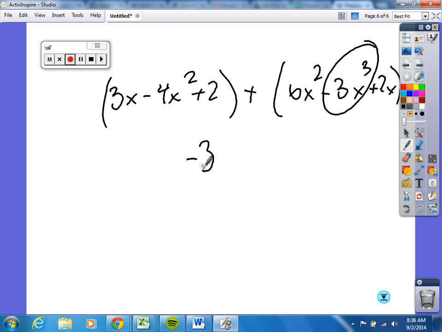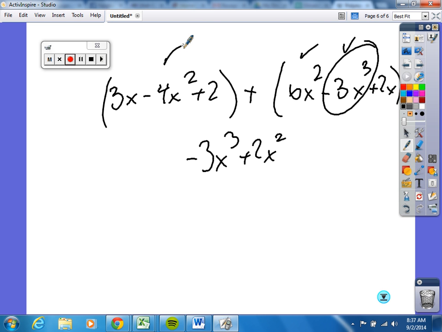I'm not quite sure. I'm going to help you out. Okay, what's the next highest number up? X squared. So therefore, is there anybody that has an x squared just besides that negative 4x squared over there? There is. There's this guy right here, 6x squared. So we go ahead and say negative 4x squared plus 6x squared is 2x squared. And sometimes I like to put little check marks above them. Why do I like to do that? Just to make sure that I know I've accounted for it, right? Does that make sense to everyone?